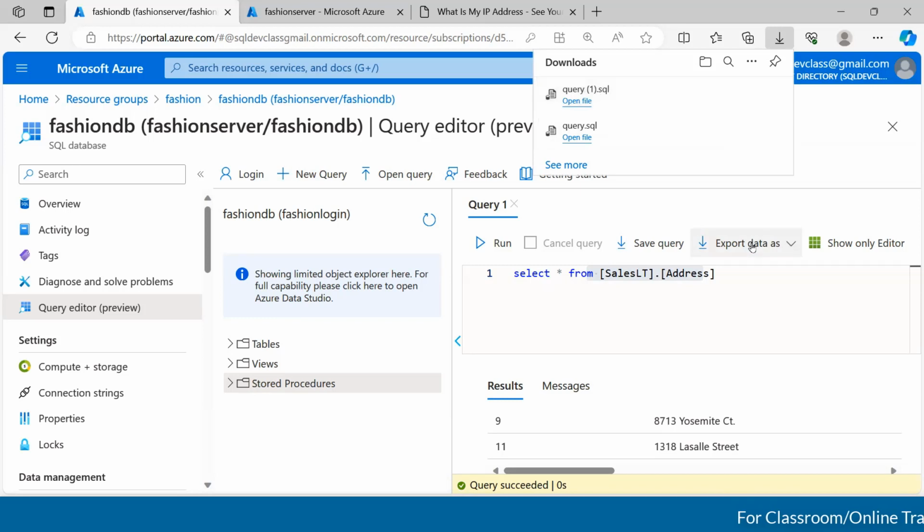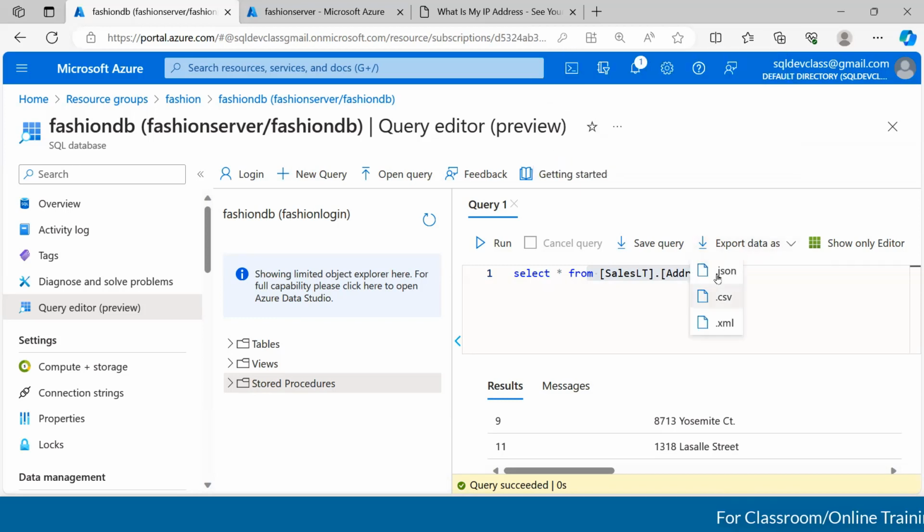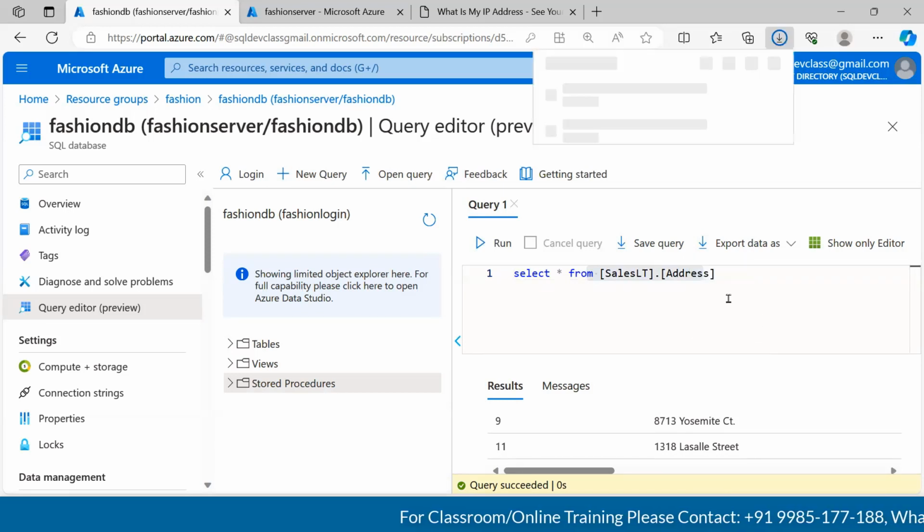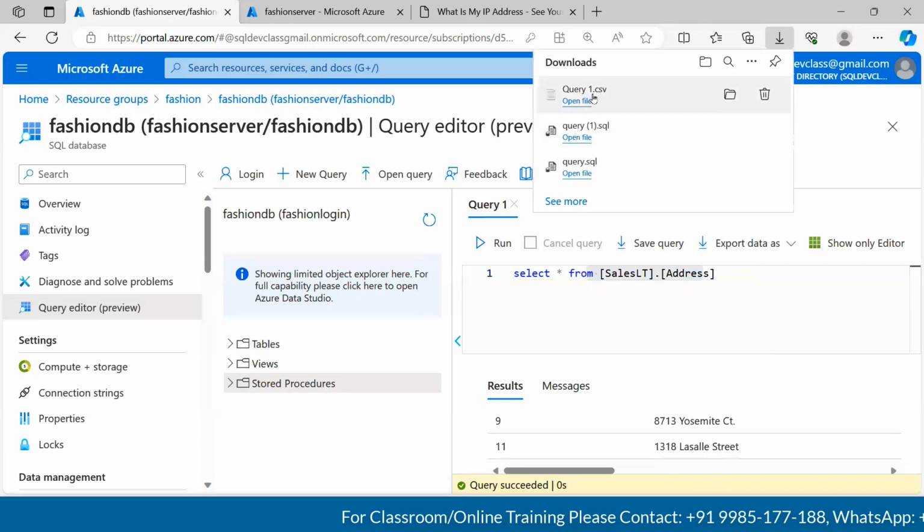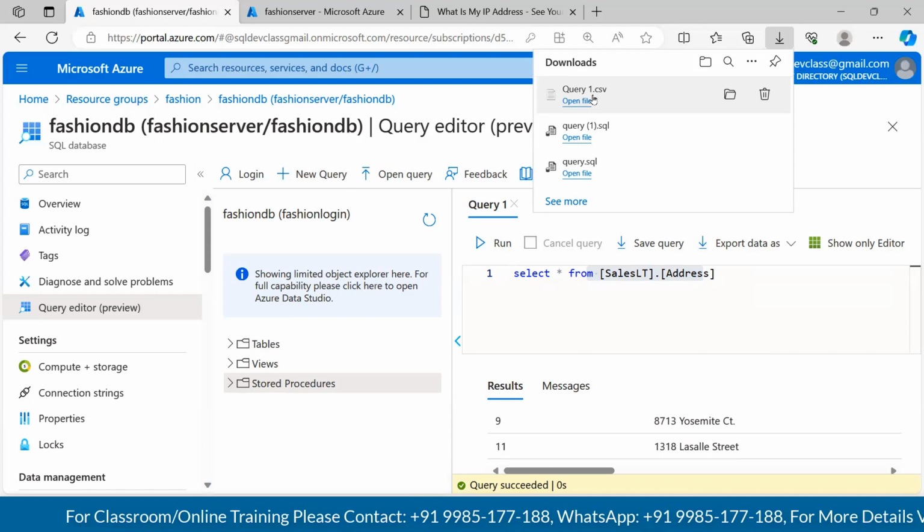So that's one thing. And here we have export data as. See here, that's the beauty of these tools, guys. You can actually export this data as a CSV. As simple as that. There's a drop down, simply drop it down and click on CSV. Not only CSV, guys, we can export the data as JSON as well as XML as needed. Let me show you by exporting it to a CSV file. In a fraction of a second, we have data exported as CSV, and it is saved on my personal machine, on the machine where I clicked on export data.